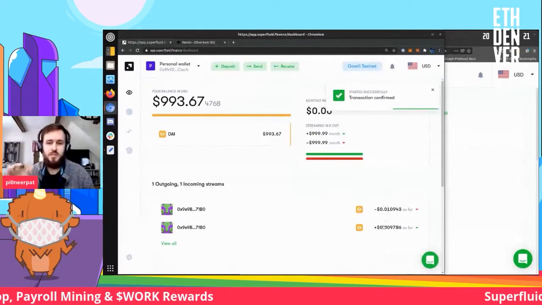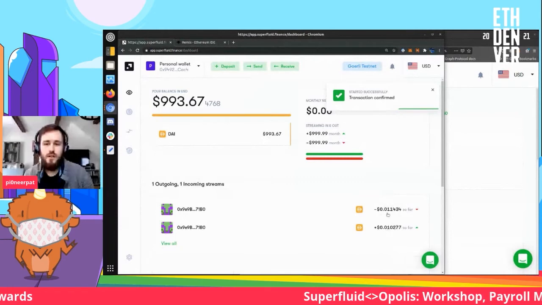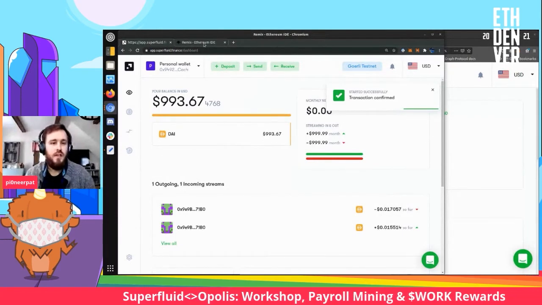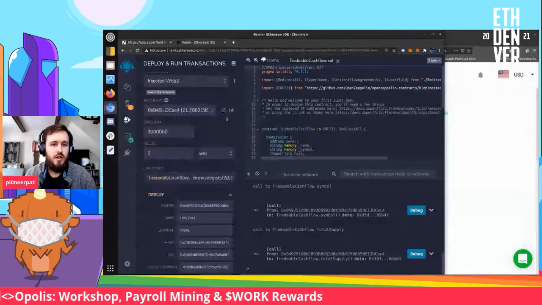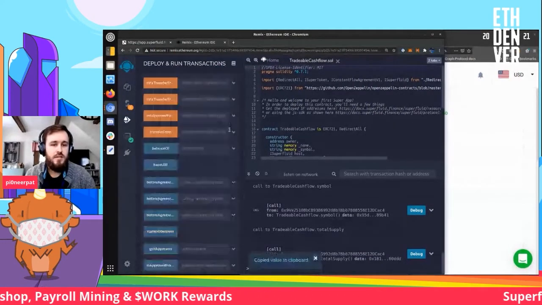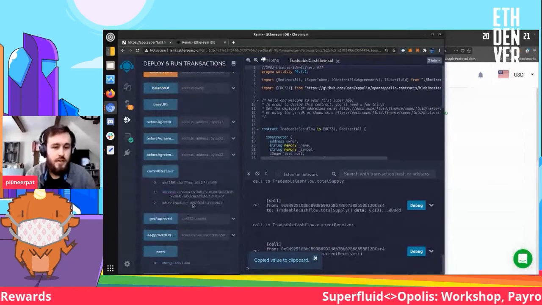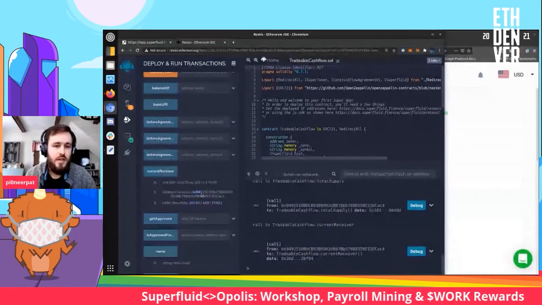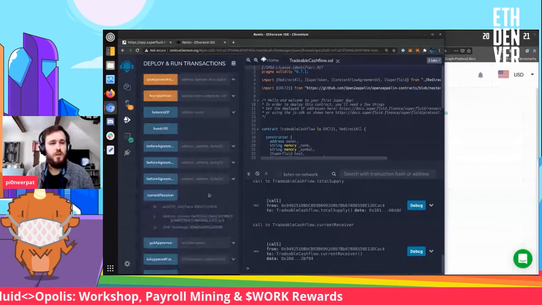It might just be a little rounding error, but the incoming stream and the outgoing stream are at the same rate. And if we go down and check, we'll copy Alice's address and check the current receiver. Actually, we don't need to do that. We see right here, there is an incoming flow rate, and we are the receiver, 949. That's us.